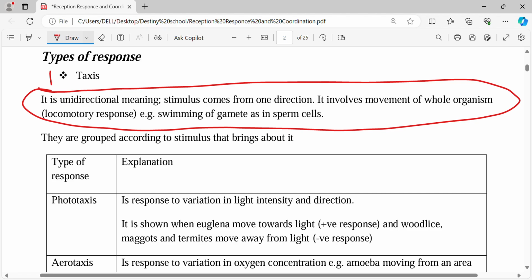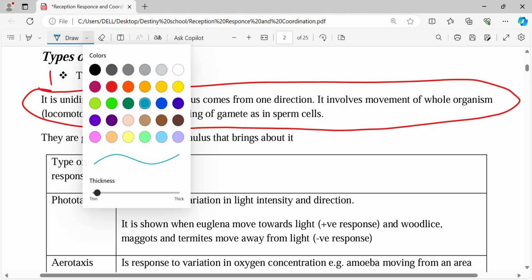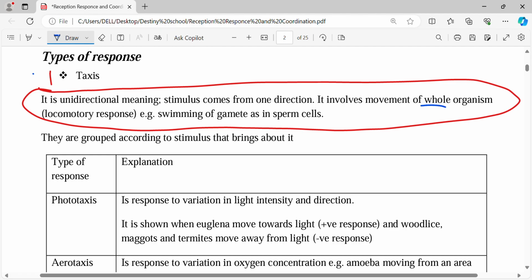It is a type of response where the whole organism moves towards or away from the stimulus. So the marking point of taxis is the whole organism.